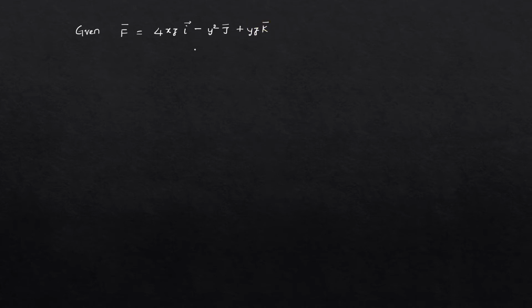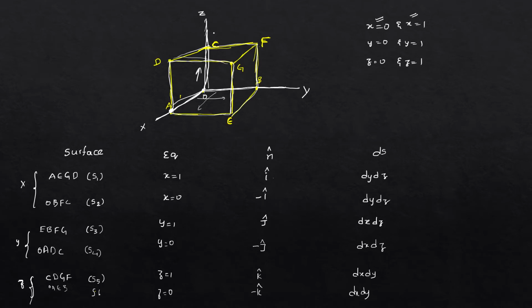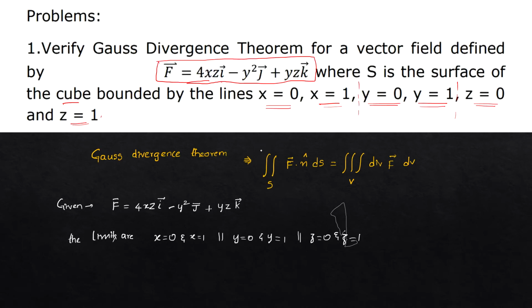The Gauss divergence theorem states that the surface integral of f bar dot n cap dS is equal to the triple integral of divergence of f bar dV. See here, this is the equation.